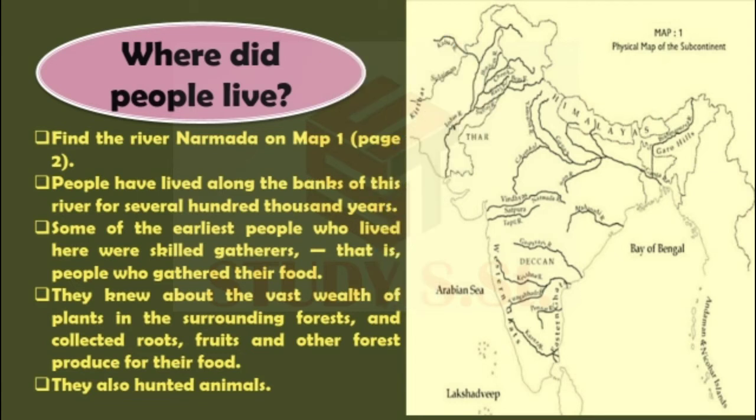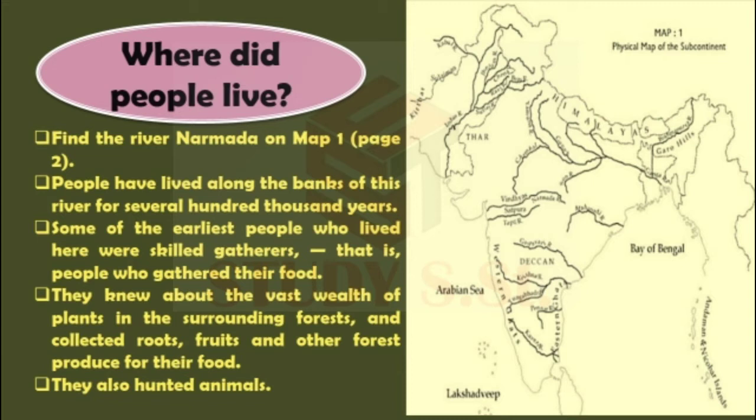So we need to find out river Narmada, which is given in map 1 on page number 2. So let's find out river Narmada. You know children, people have lived along the bank of this river for several 100,000 years.